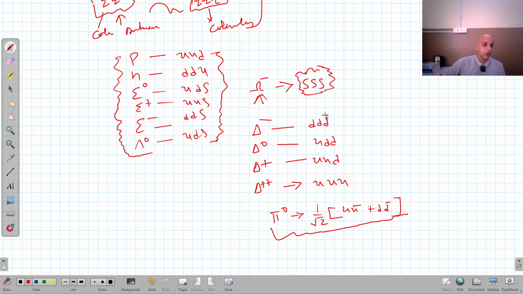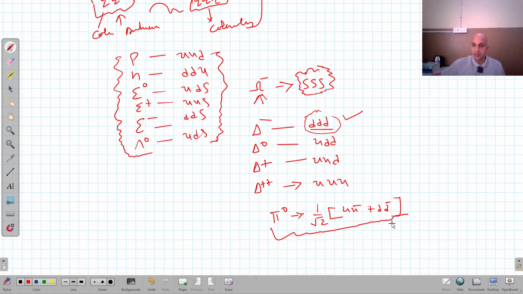Now, suppose you are given a particle and asked to write down its quark content, or suppose you are given the quark content of a particle and asked to identify that particle, right? In that case, the best way to check which particle it is, is to simply add up the different quantum properties of these quarks, right? And then, according to properties like baryon number, spin, charge, and strangeness, you can decide which particle this is, right?